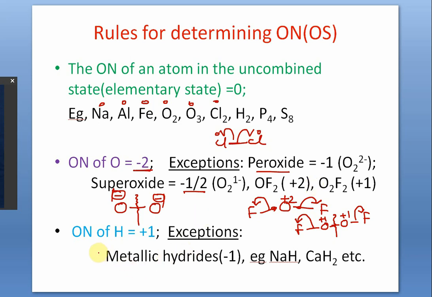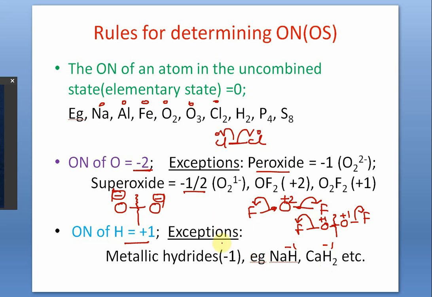Then the third rule: the oxidation number of hydrogen is always +1, but the exception is metallic hydrides like sodium hydride, calcium hydride. I should not write -2 here. Although for one hydrogen, if it is -1, then for two hydrogens it will be -2. But when you write above the head the oxidation number, you have to write per atom. Oxidation number is determined for a single atom.